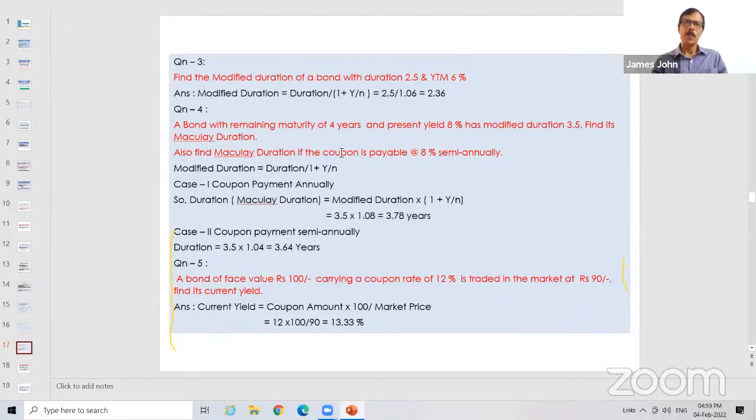Okay. A bond with remaining maturity of 4 years and present yield of 8% has modified duration 3.5. What is its Macaulay duration? These are very simple questions. You have been given the modified duration and you have to calculate the duration. In the previous question, the modified duration had to be found given the duration. It is the same formula with cross multiplication. You want me to do it on the board, because the explanation will not give much benefit? No, sir. Not required. The next question, sir.